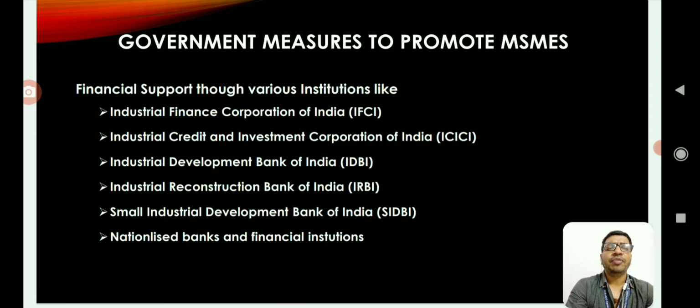Financial support comes through various institutions like Industrial Finance Corporation of India, Industrial Credit and Investment Corporation of India, Industrial Development Bank of India, Industrial Reconstruction Bank of India, Small Industrial Development Bank of India, nationalized banks and financial institutions. All these institutions are meant to support the MSME sector by providing non-collateral loans and subsidized investment support to micro, small and medium enterprises. IFCI, ICICI and IDBI were started to help the MSME sector and industries, but they turned into commercial banks in later stages.